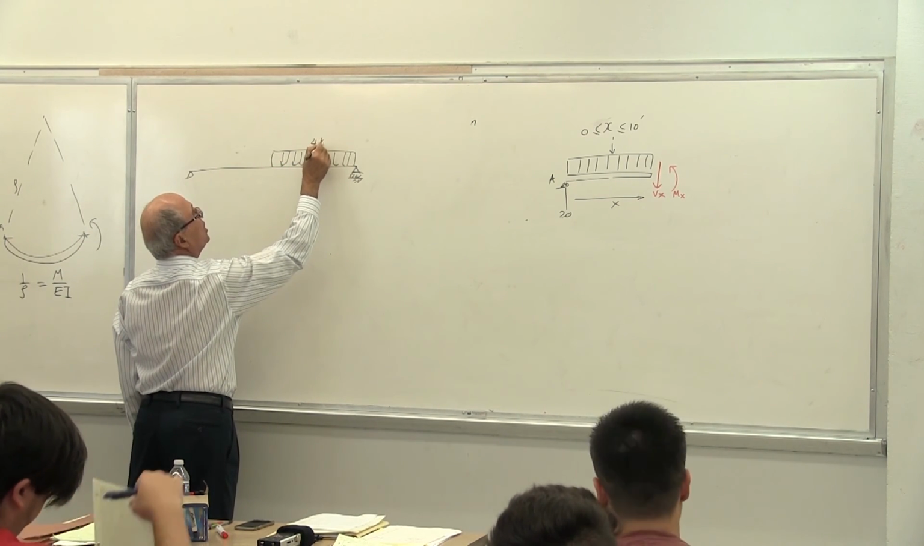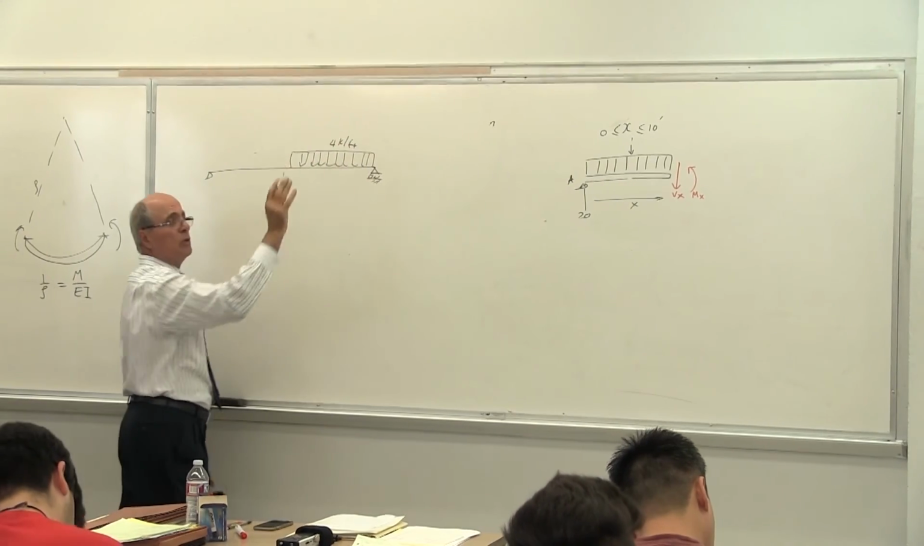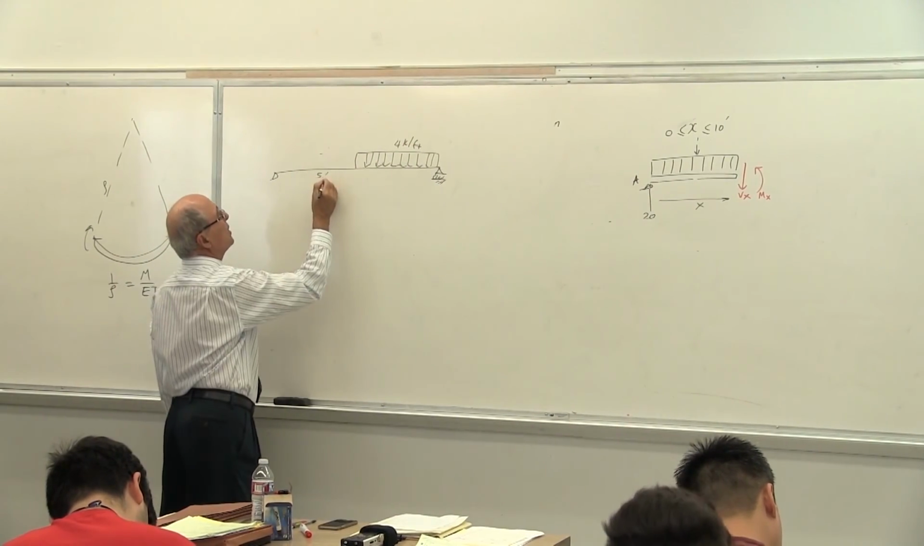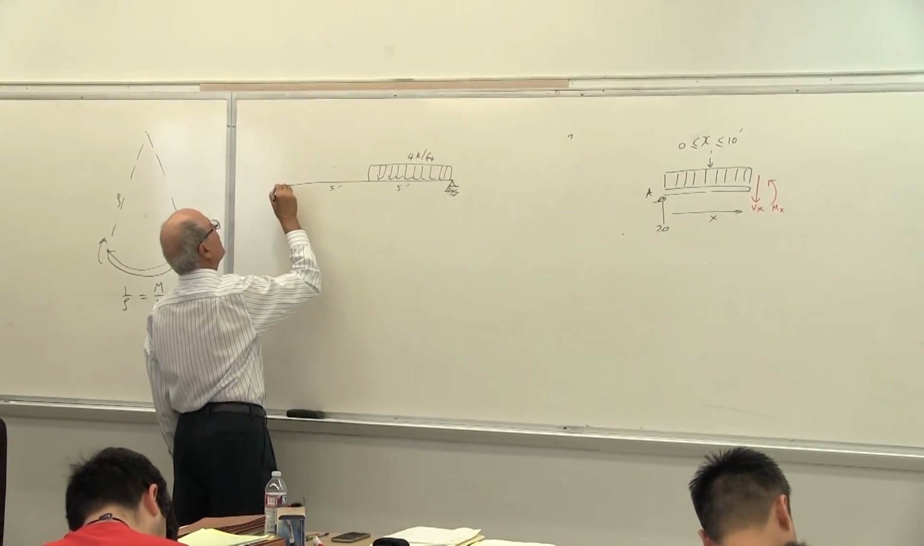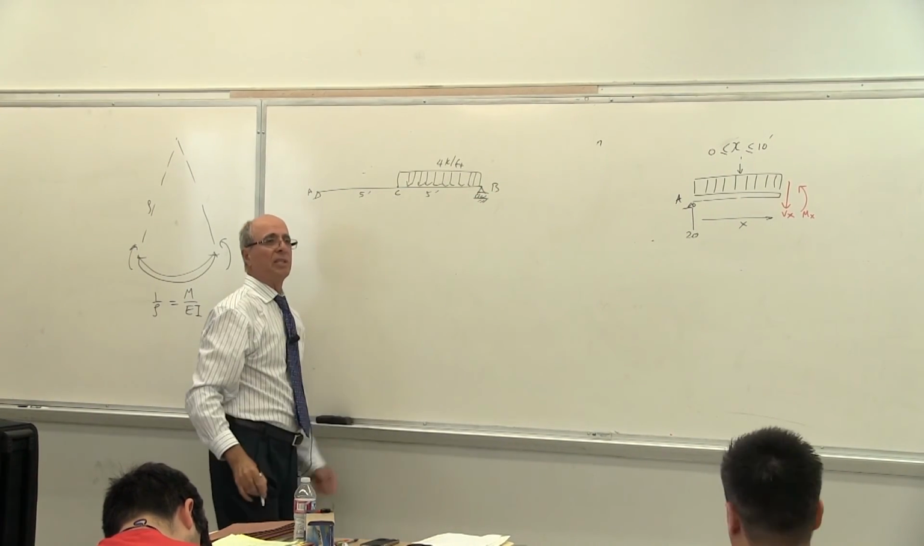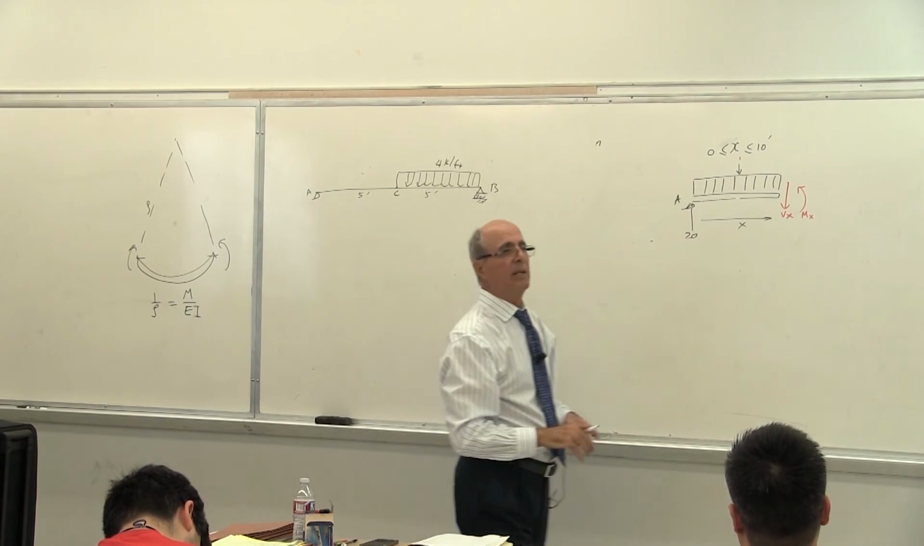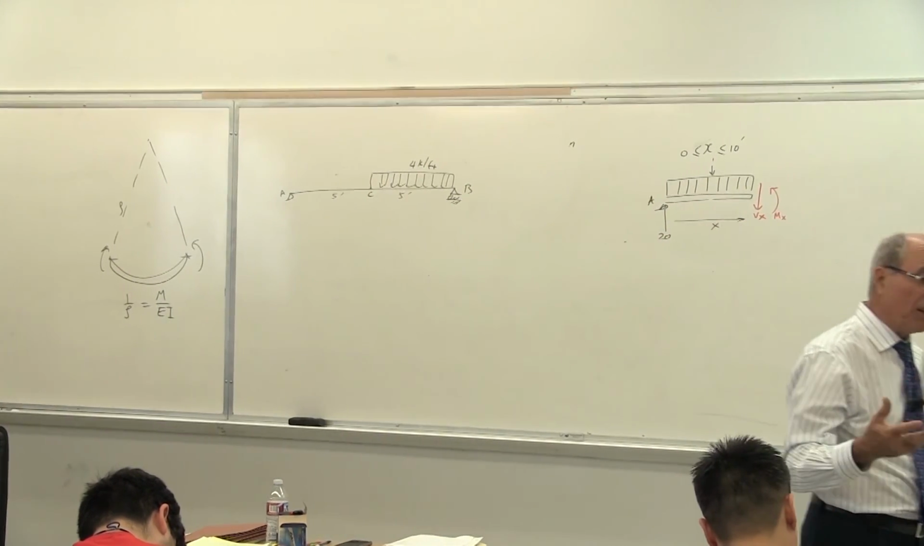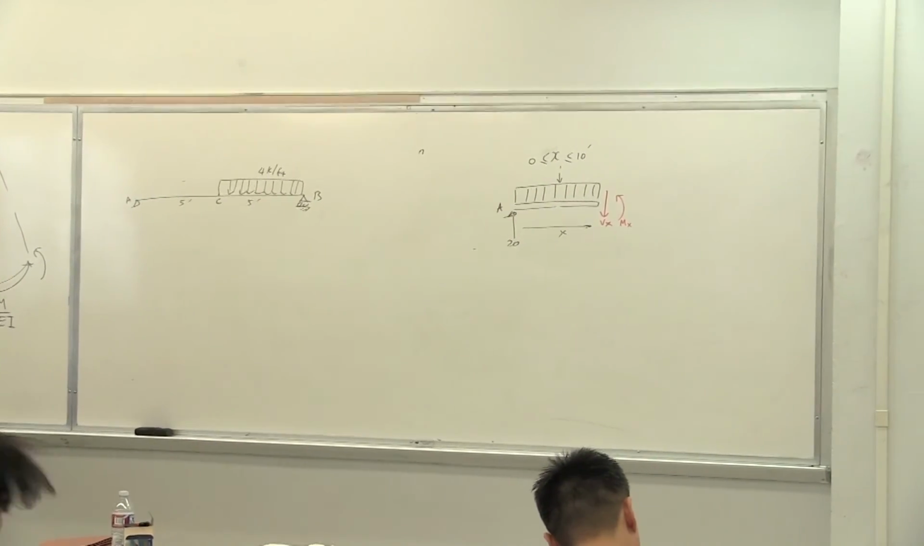This is the 4 kips per foot, the same unit. This is 5 feet, and this is 5 feet. This is point A, this is point B, and this is point C. Can I use that technique here? Of course, yes, but with some modification. What is the modification?